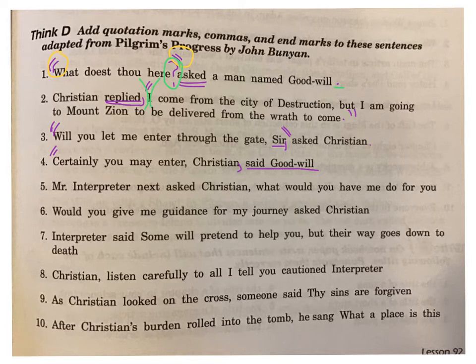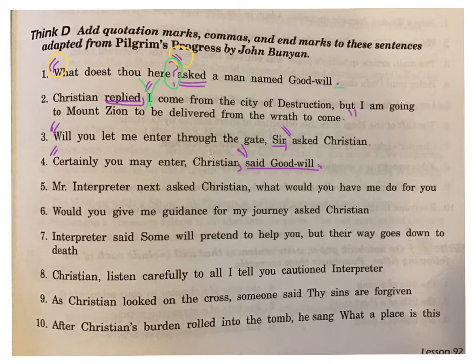Now, here's a mistake that a lot of students make. They stick the quotes just anywhere. And notice how those quotes are not located after that comma. They need to be after the comma. So I'm going to go back and erase this and place those quotation marks in the proper spot after the comma. Now I still need to put a period at the very end of my sentence. Boy, it's hard to do with one of these little pens. Okay, number 5.